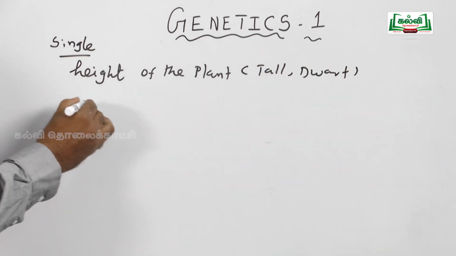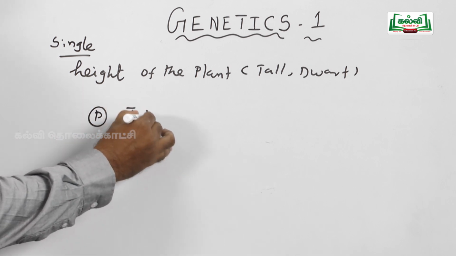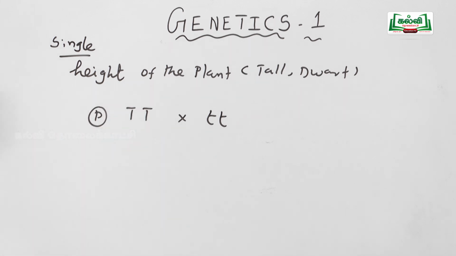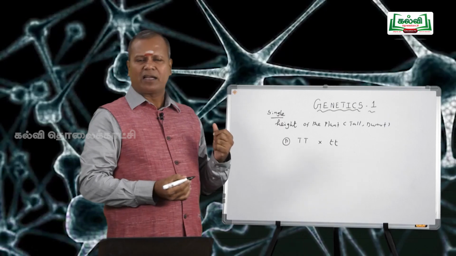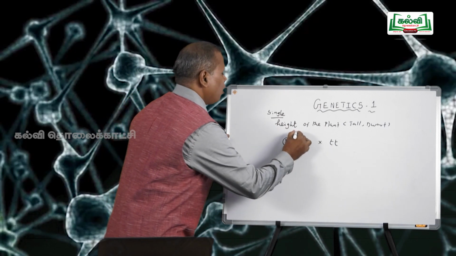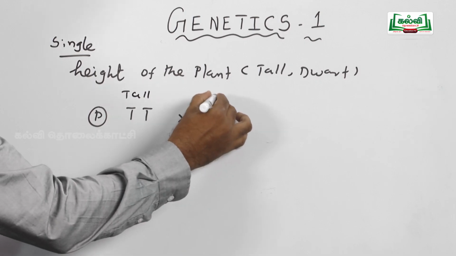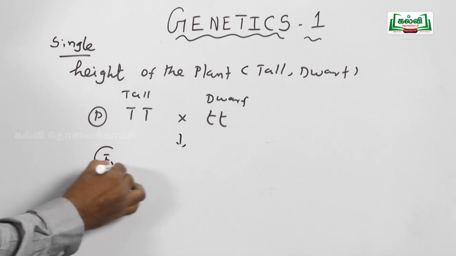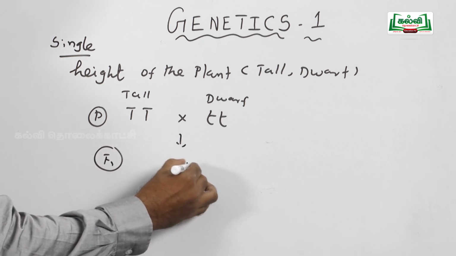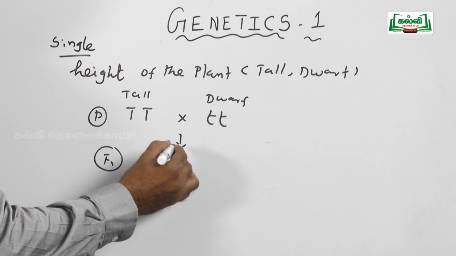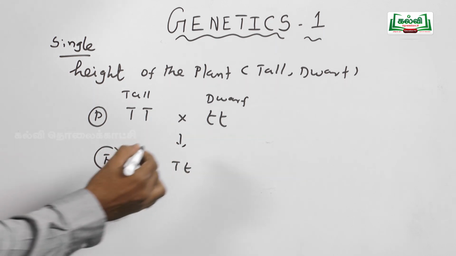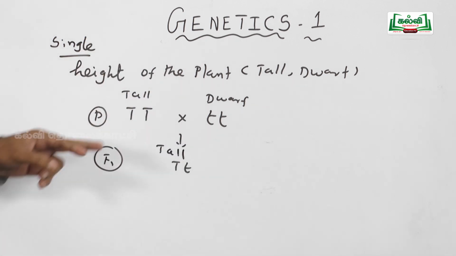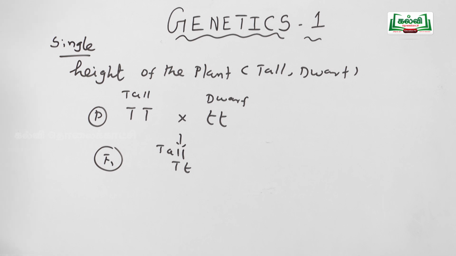Mendel crossed a pure homozygous tall plant with a pure homozygous dwarf plant. Homozygous means the organism with similar genes or identical genes. The F1 generation produced all heterozygous tall plants. Heterozygous means the organism with two dissimilar genes or two different genes. So tall is the dominant character, dwarf is the recessive character.